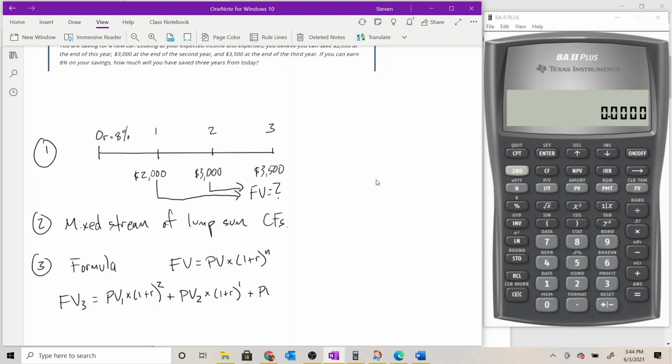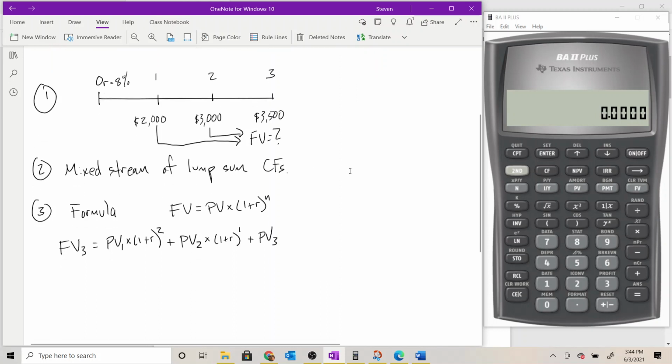And then we need to add to that PV sub 3 to stand in for this $3,500 deposit that happens at the end of year 3. Now that one is not going to earn any interest by the time we're interested in knowing what the account balance is going to be. We're just going to deposit it, and then it's going to be there added to what was already there. So we don't need to multiply that by the interest rate factor at all to get the future value that we are looking for.